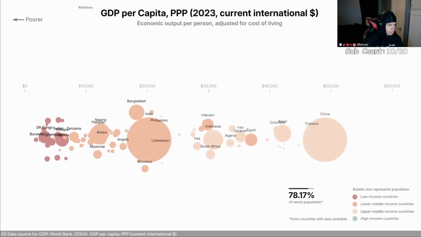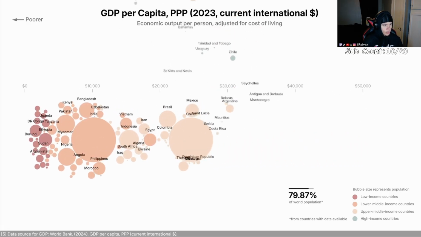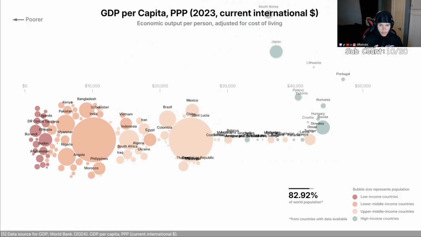If we add more bubbles, we start getting high-income countries. Let me know where we at. High income countries. We're now at 90% of the world's population, and I'm gonna pick Spain.